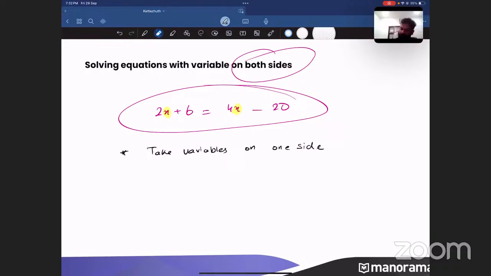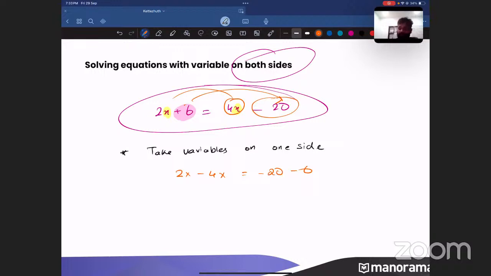So what I'm going to do here is take the variables to the left. So 2x, and now I am taking this 4x to the left side, so it will become minus 4x. Now, who is the extra here? The extra here is this plus 6. So you have to take this plus 6 to the right side. There is already minus 20 here, so minus 20, and this plus 6 will become minus 6. What is 2x minus 4x? That is minus 2x. What is minus 20 minus 6? Minus 26.